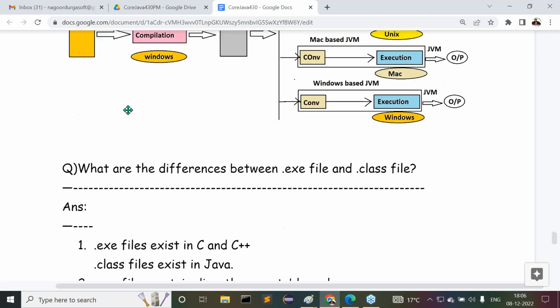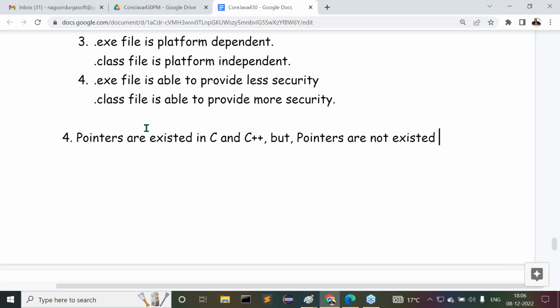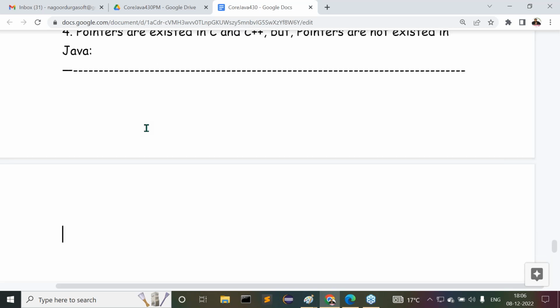After completion of this, tomorrow I'm going to discuss the fourth difference. Observe carefully. Pointers exist in C and C++, but pointers do not exist in Java. This is the next point we have to understand. After completion of this, we'll go for multiple inheritance and its related content. That content we will discuss tomorrow, right? That's all for today. Then tomorrow we'll see the remaining content. Thank you. Thanks so much.